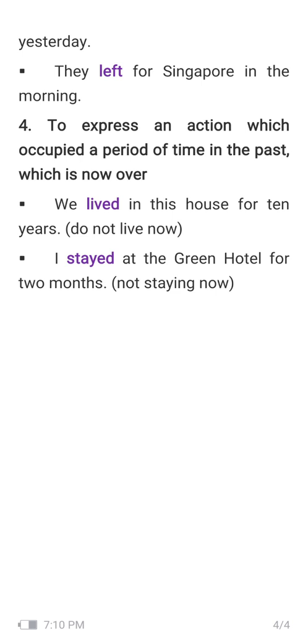The next thing is to express an action which occupied a period of time in the past which is now over. Please keep in mind, now over. We lived in the house for 10 years. Here we are expressing an action which occupied a period of time in the past, right? Because they do not live there now. The next is, I stayed at the Green Hotel for 2 months. I stayed at the Green Hotel for 2 months but I'm not staying there now.